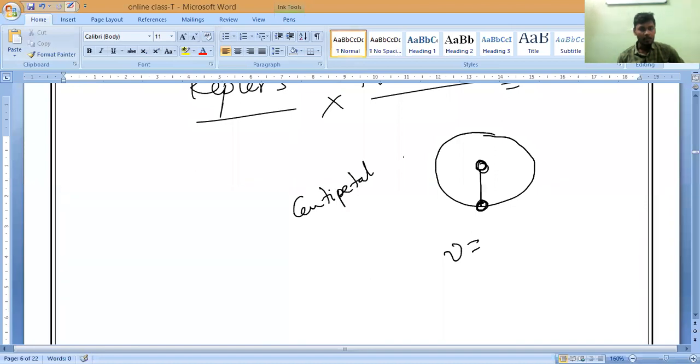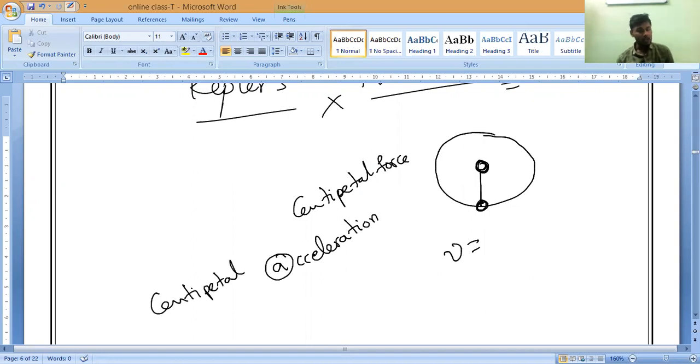Now you can see when the body is in circular motion, it also has acceleration. Yes or no, guys? Please respond. This acceleration we call centripetal acceleration. Till now you know acceleration depends on what, guys?